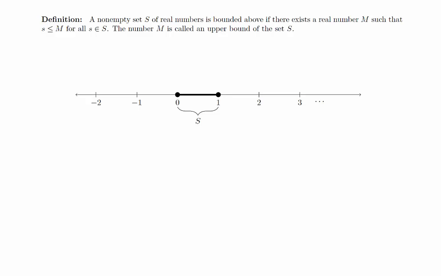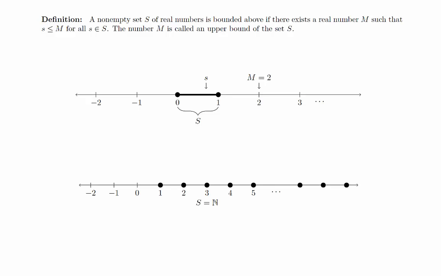For example, if S is the closed interval from 0 to 1, then m equals 2 is an upper bound because no matter which value of s you choose in the interval from 0 to 1, it will always be less than 2. The natural numbers is a set that does not have an upper bound because no matter what value of m you pick, there will always be natural numbers bigger than it.